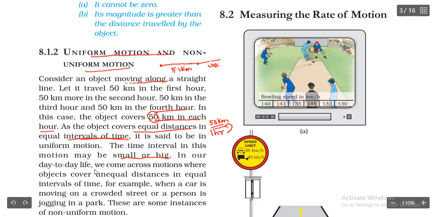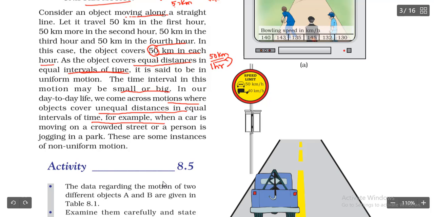In our day-to-day life we come across motions where objects cover unequal distances in equal intervals of time. For example, when a car is moving on a crowded street or a person is jogging in a park, these are instances of non-uniform motion. So here what you have to confirm is uniform motion and non-uniform motion.